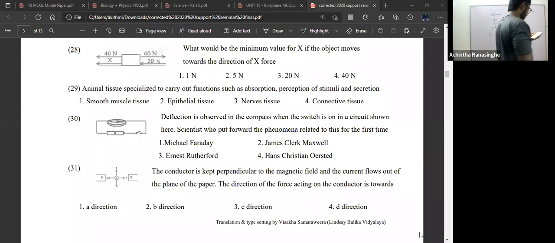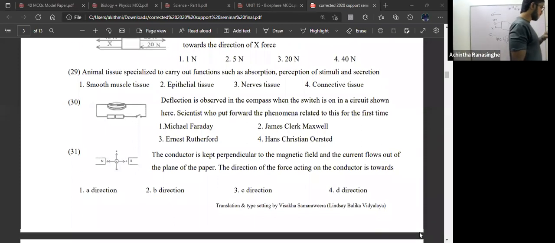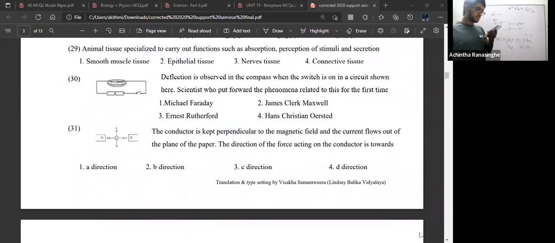Question number 29. Animal tissues specialized to carry out functions such as absorption, perception of stimuli, and secretion. What is the tissue? Epithelial tissue. Perception of stimuli: in the tongue, the outer part is the epithelium. In the nose, there is epithelium. So they have receptors which can perceive stimuli.